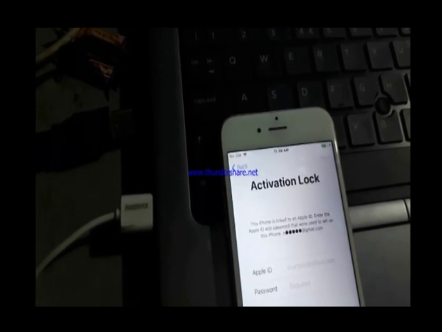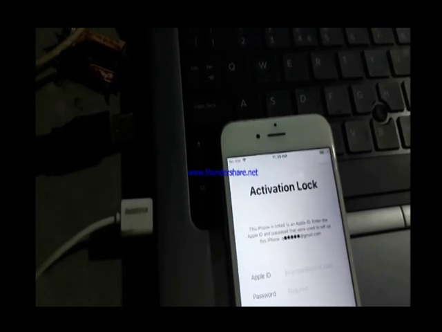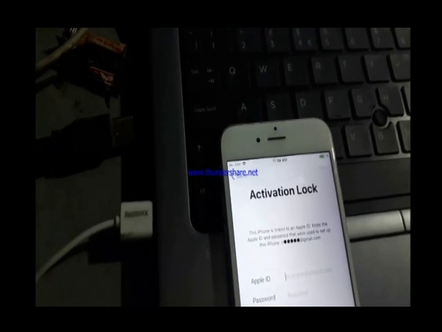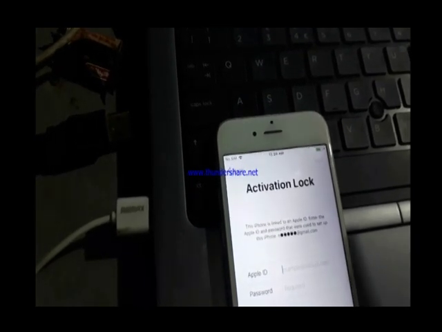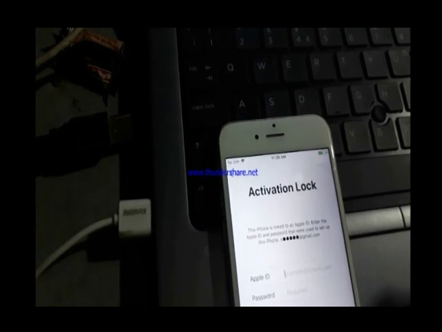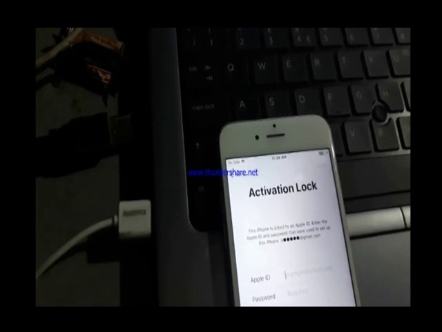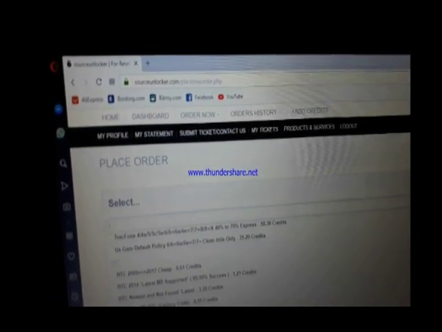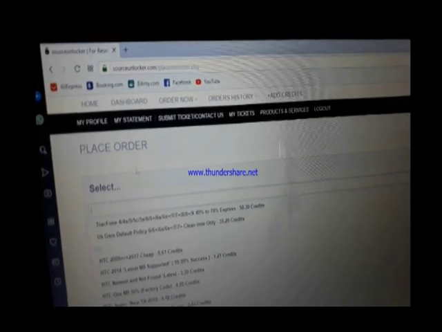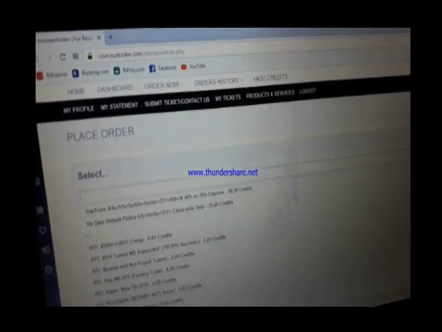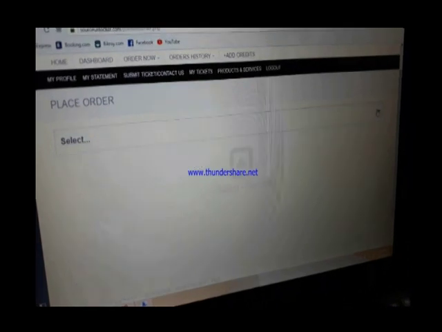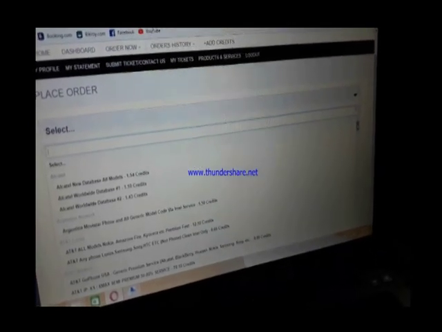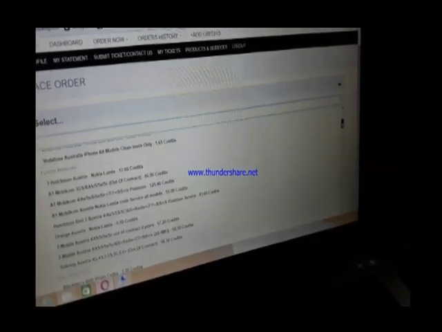Some servers, I suggest a server. Here you can unlock any Apple iPhone easily, and this is a trusted server. It's only for GSM brothers. I suggest it to you. I have been using this server for the last 2 or 3 years.